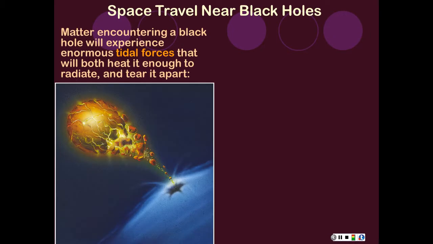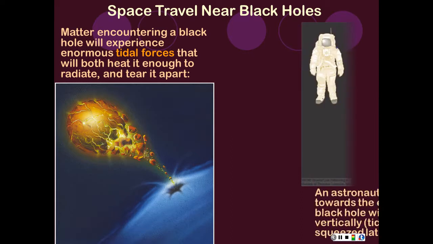Now, this leads to some interesting things, though, because we've talked about tidal forces and Roche lobes and Roche limits. What happens when you have a black hole is that because the mass is contained in such a small space, you get really intense tidal forces, and so you can rip things apart much more easily. And so we're going to talk a little bit about that.